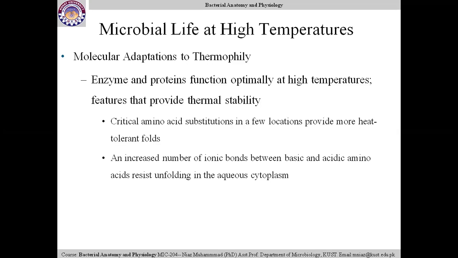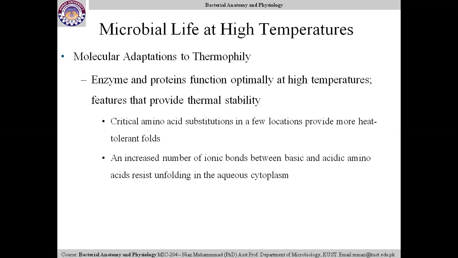So, number one, critical amino acids are present where some substitutions are present instead of normal amino acids. Number two, increased ionic bonds are present between acidic and basic amino acids, which make the protein resistant to unfolding in aqueous cytoplasm.